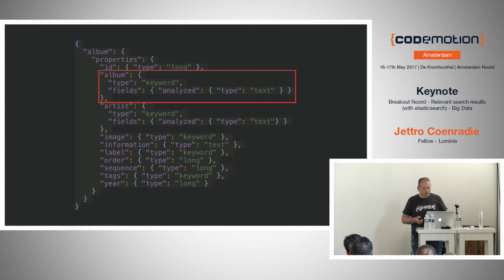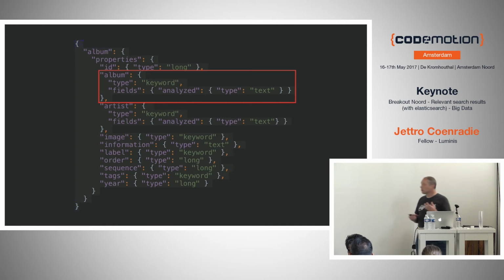And then the final bit would be the album. This is a specific type in Elasticsearch, what we call the multi-field type. So the default field is of type keyword for album, but there is another field parameter. In this case, we call it analyzed, so this is a name. I could have called it anything I would like, it's just a name. And I apply the text type for this analyzed field.